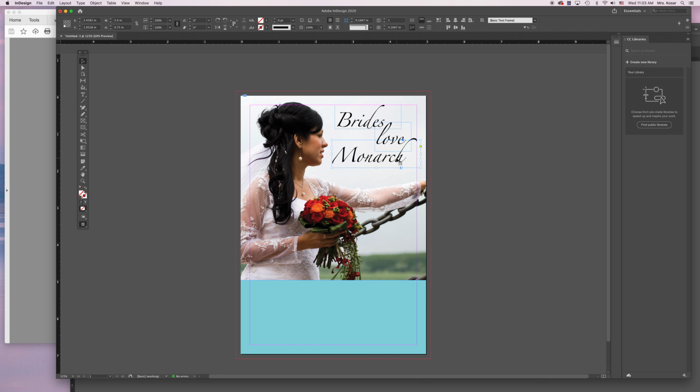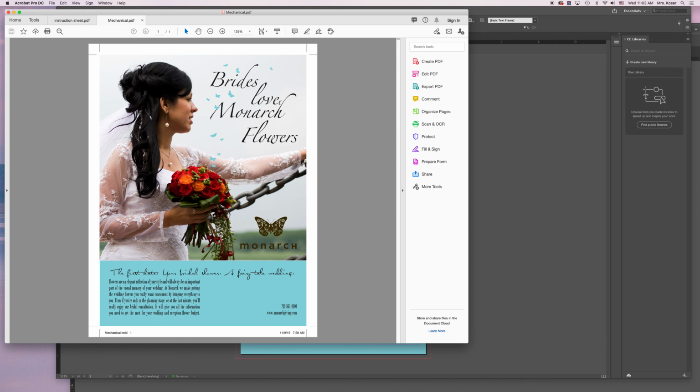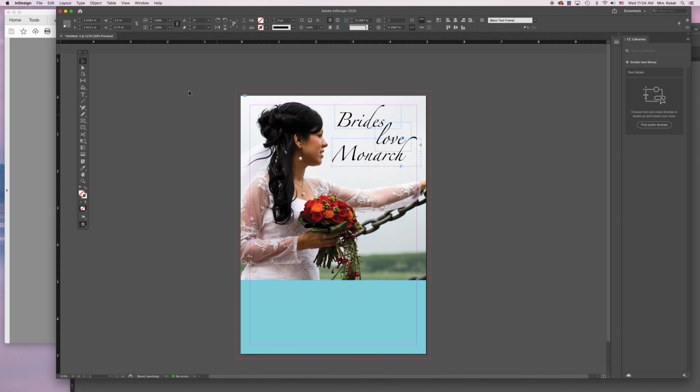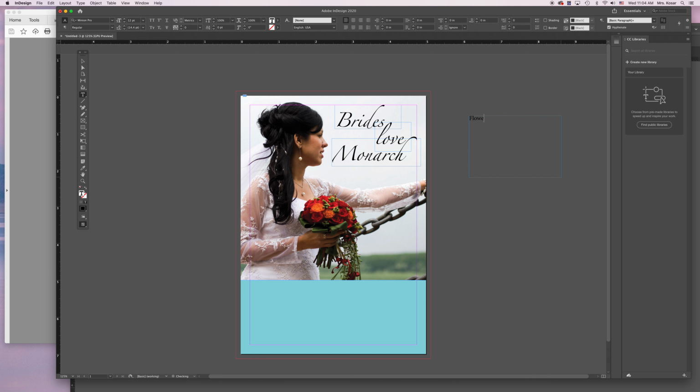I don't want the E and the H to overlap. There is some space between that. And then we're going to do the word flowers, which is the last word on there. Change that to Zapfino, and change that to 25 points. And then I'm just going to reduce the size of that text box a little bit.